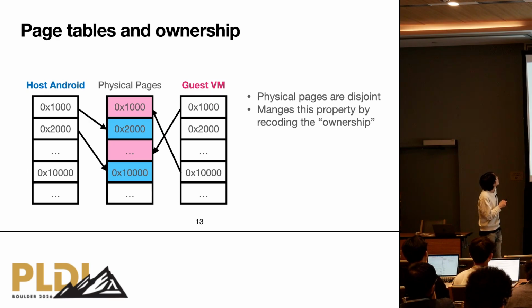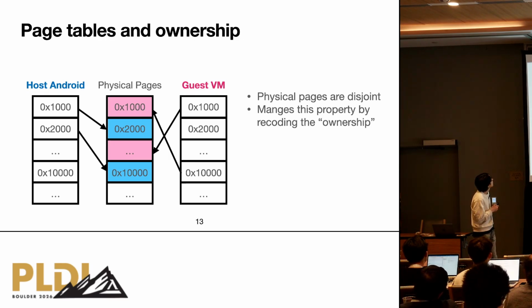The host Android kernel can map its virtual address to a physical page owned by the host, but cannot map it to an address owned by other virtual machines. This is how pKVM achieves memory isolation.